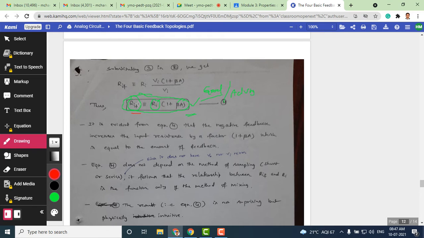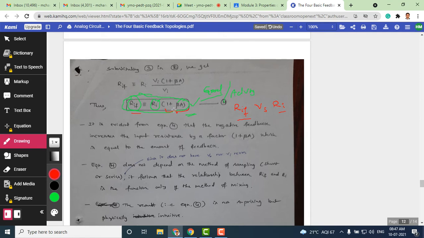This shows that RIF, the input impedance with feedback, is large; it increases compared with the input impedance without feedback. When you compare these two, RIF versus Ri, you can see Ri is increased by the factor 1 + beta A. You can treat 1 + beta A as just a number.